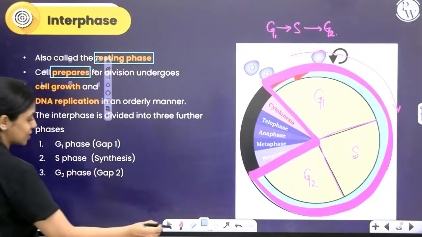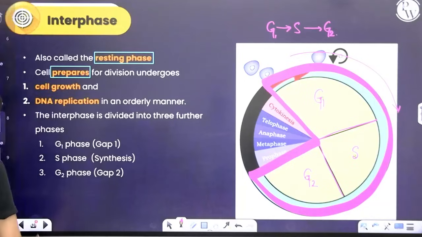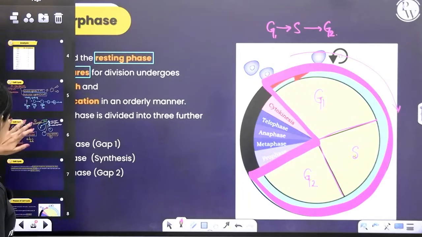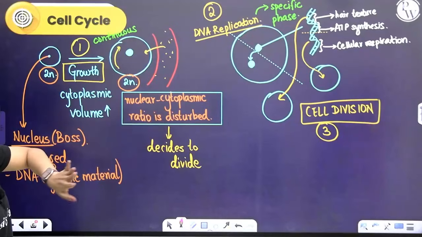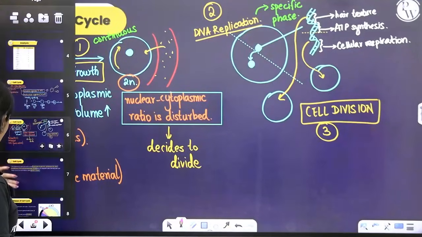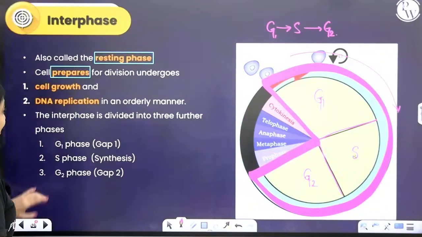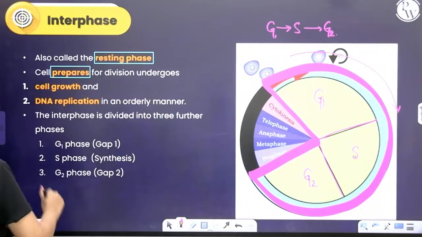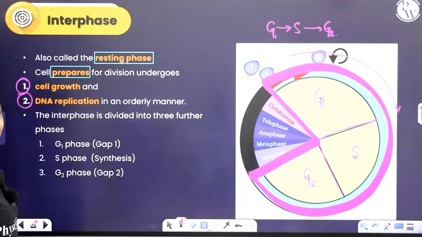During the interphase, two important steps happen. I've told you this earlier also. In the cell cycle, you have three steps: growth, replication and cell division. Cell division happens in the M phase, and during interphase, the other two processes, cell growth and DNA replication, will take place.